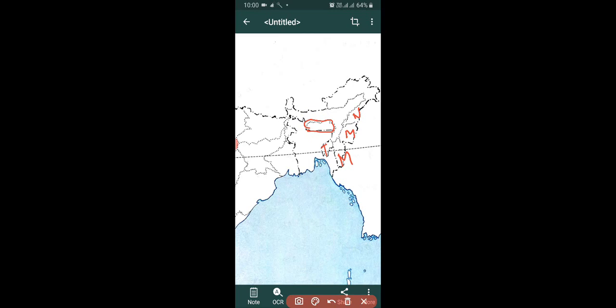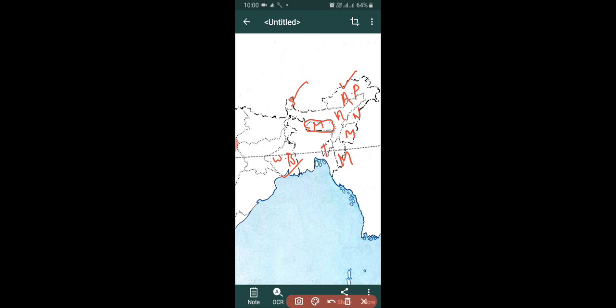Again, we are going to revise our eastern part. This one is West Bengal, Kolkata. This is Sikkim, Gangtok. This is Meghalaya, Shillong.